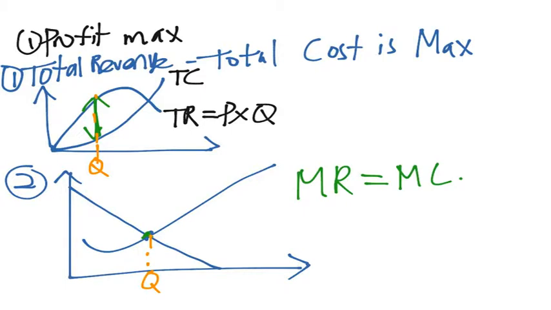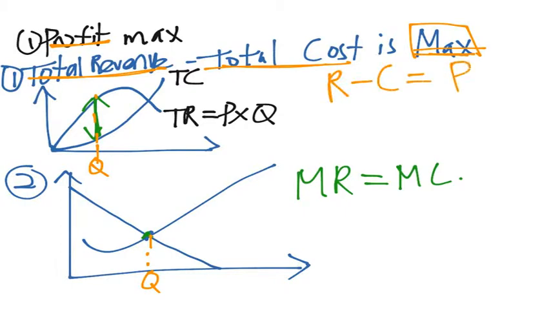Okay, so it's very common sense that when you want to maximize profit, your total revenue minus your total cost is maximum. Because revenue minus cost equals profit. Profit is the money that you earn in the business.